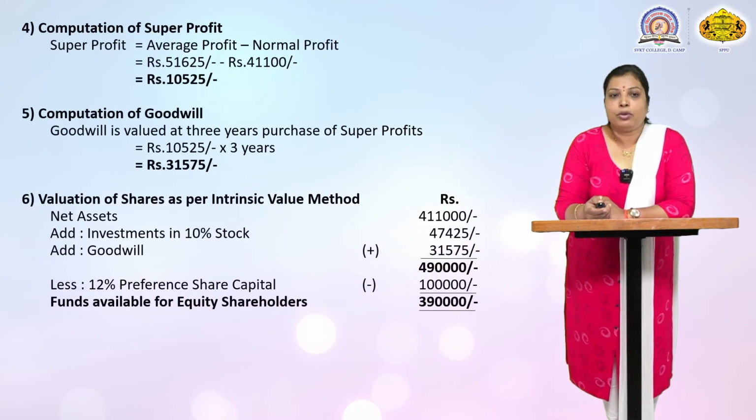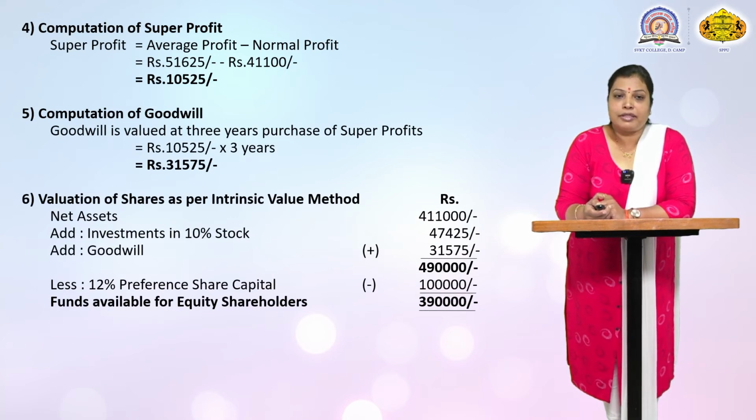Next, the fourth point is computation of super profit. The formula of super profit is equal to average profit minus normal profit. Average profit we have calculated here and normal profit is also calculated. So average profit is 51,625 minus normal profit, that is 41,100. It means the super profit is equal to 10,525.